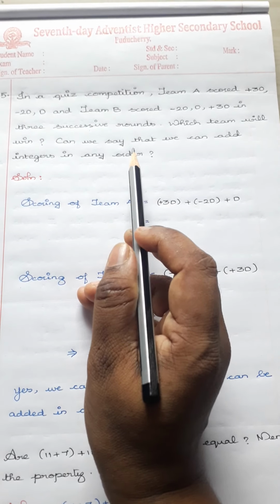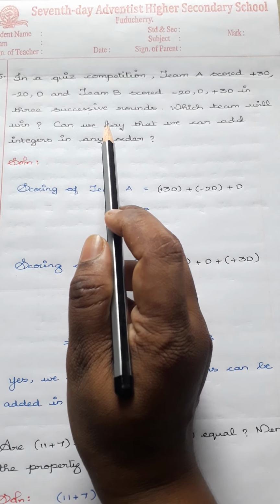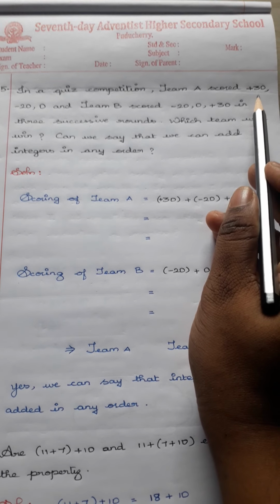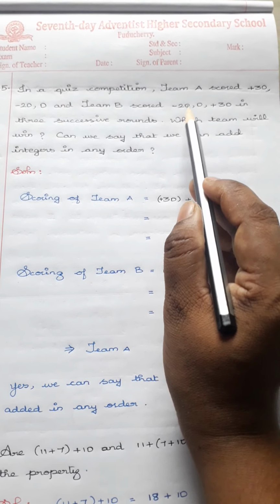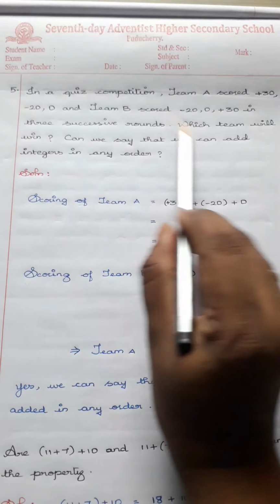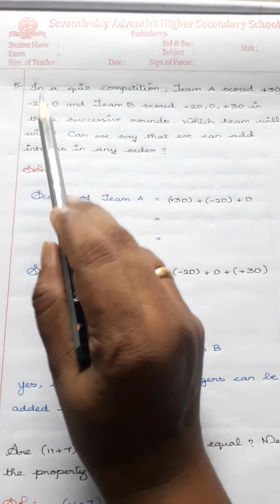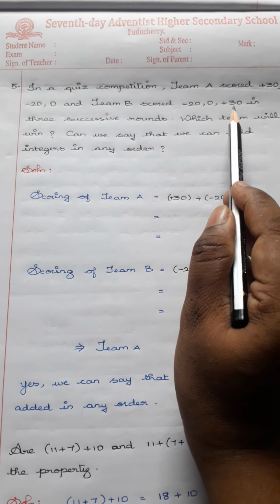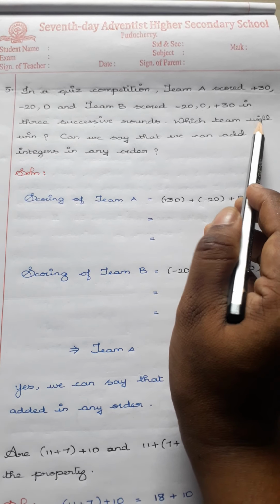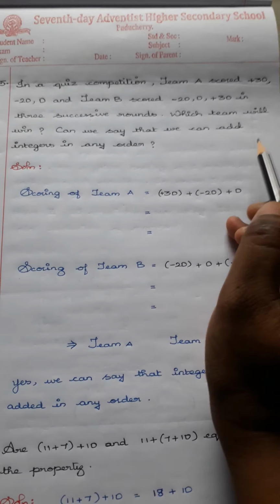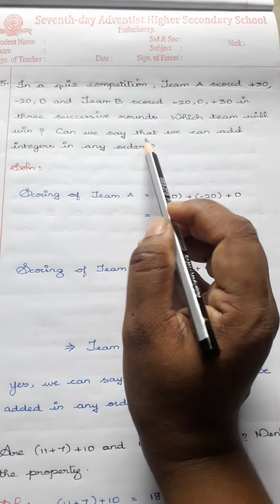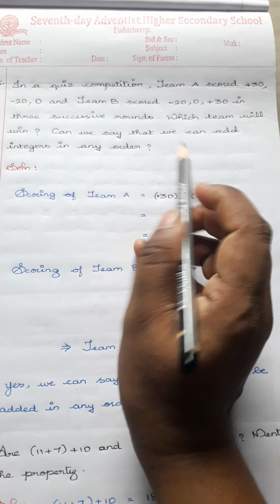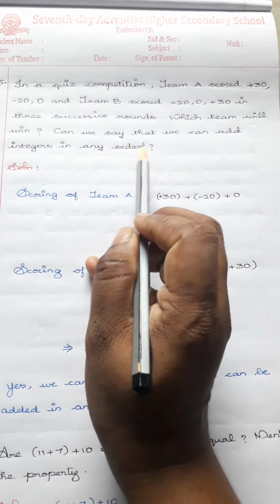Okay, so there is a quiz competition, and in that quiz competition they have 3 rounds. In the first round team A scored +30 but team B scored -20. In the second round team A scored -20, team B scored 0. In the third round team A scored 0, and team B got +30. Fine. Now they are asking which team is the winner, and what will be the answer when you add the integers in any order.